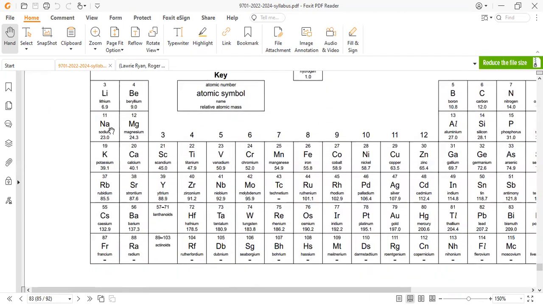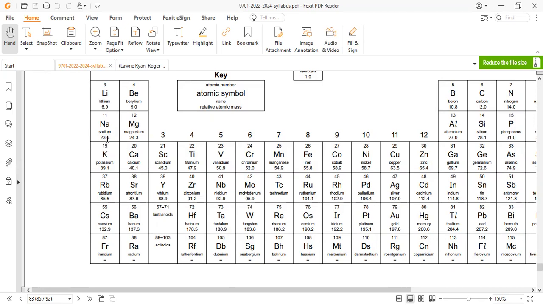Sodium contains only one electron in its outermost shell. If we move further by 8 elements, sodium's atomic number is 11, then 12, 13, and so on. After 8 elements, we have similar properties in potassium.